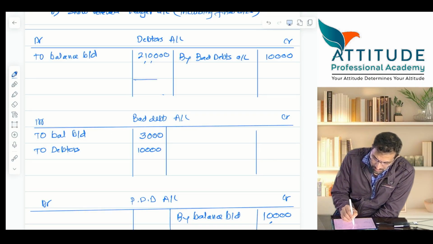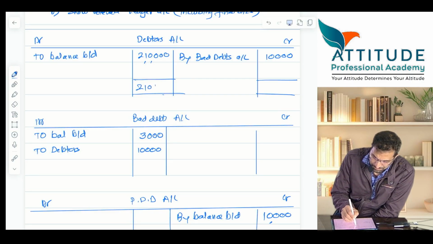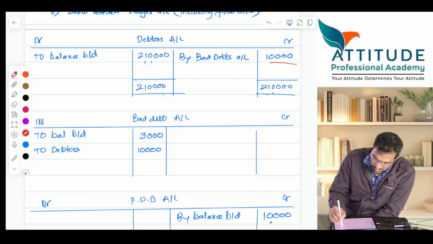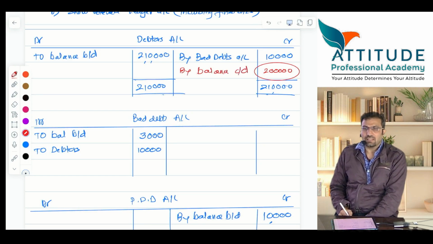So we'll first balance the debtors account. 2,10,000. What is the balancing figure, guys? 2 lakhs. This is your closing balance. By balance carried down. All red items will come in the balance sheet.